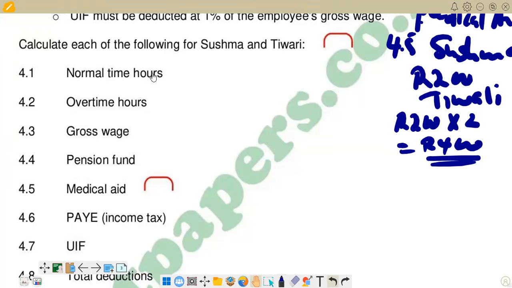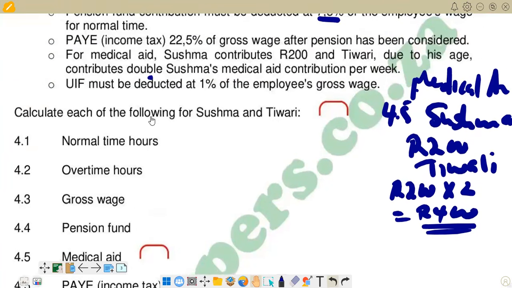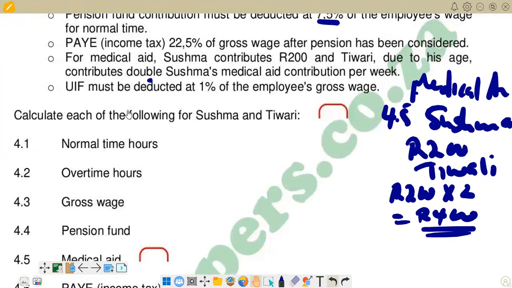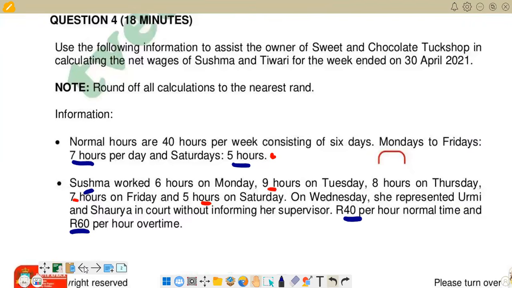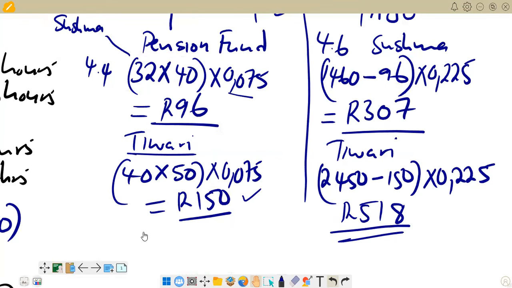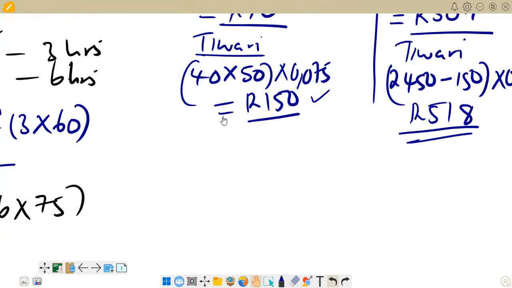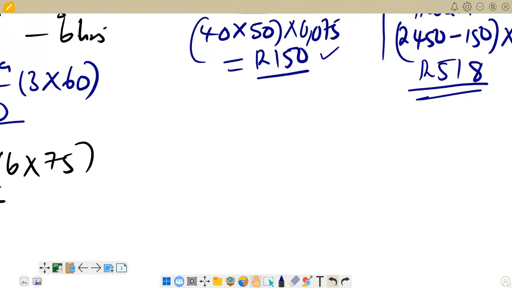So we go and listen to the instruction again in terms of UIF. UIF now they're saying UIF must be deducted 1% of the employee's gross wage. And we know the gross wage. We calculated the gross wage, so you can go back there to check in terms of 4.7. We are now on 4.7. You can just maybe write it here.